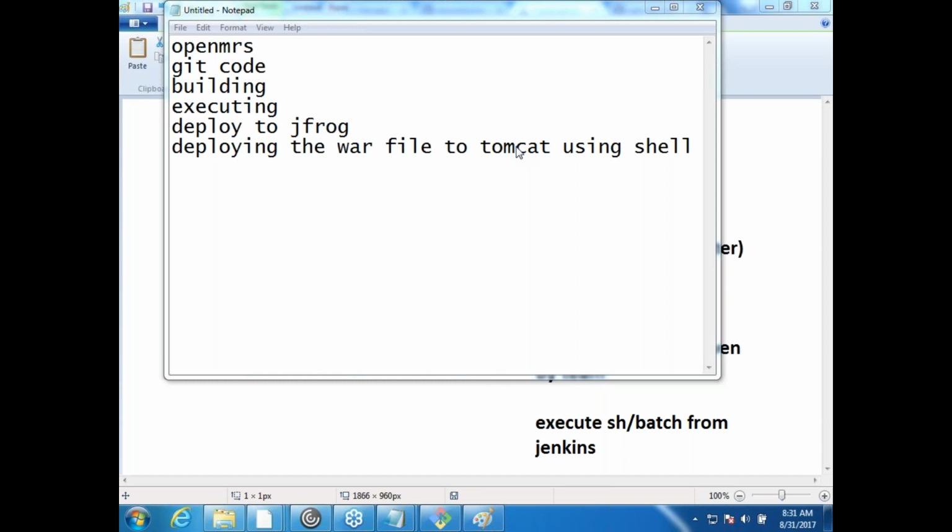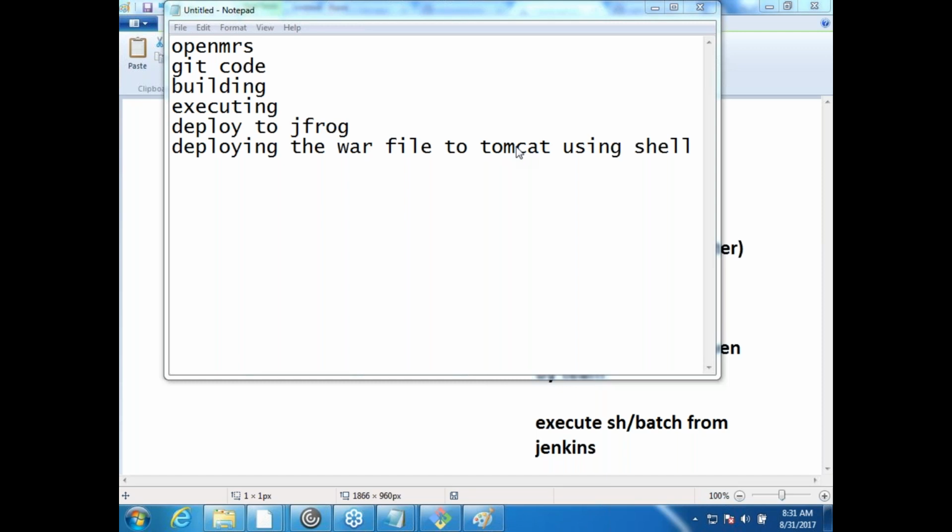In the class, what I would do is everything, but not in one job. That is something I want you to do. We would be getting the code, which we have done already. Building the code we have done. So what is left? Deploying it to JFrog and doing the static code analysis. I would do it, but not as a full-blown project, because I want you to combine all of that work and do it.